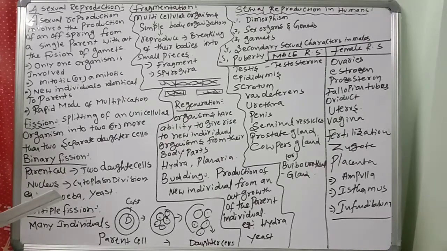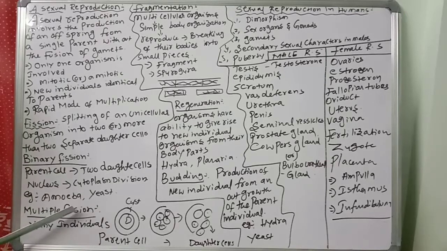These two daughter cells are the same, and again they will divide. This binary fission occurs in favorable conditions. Morphologically and genetically the newly formed ones are similar. Examples of binary fission are amoeba and yeast.